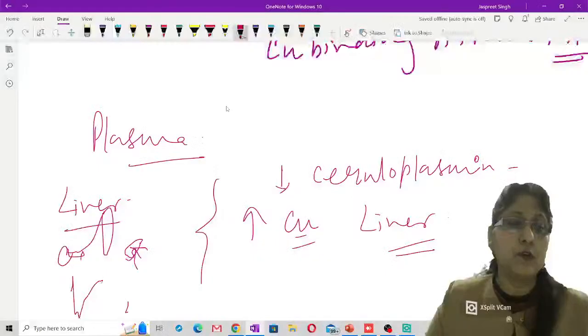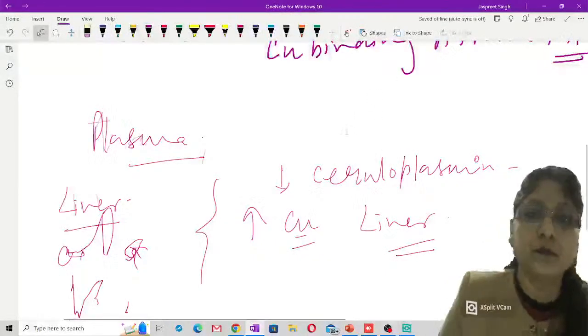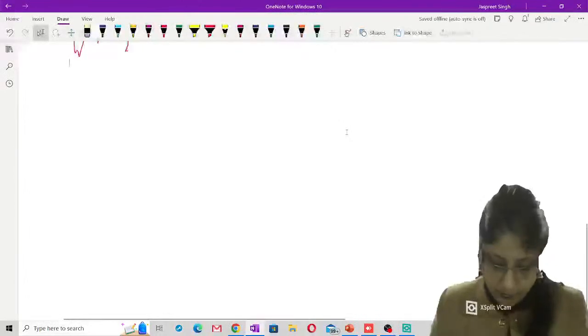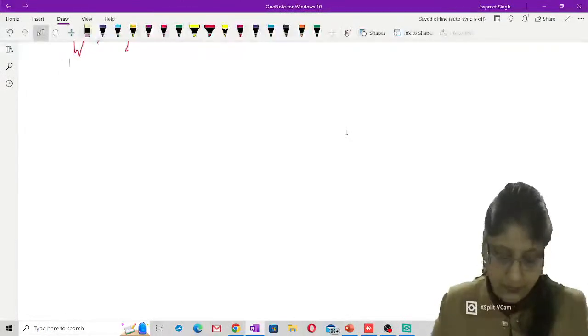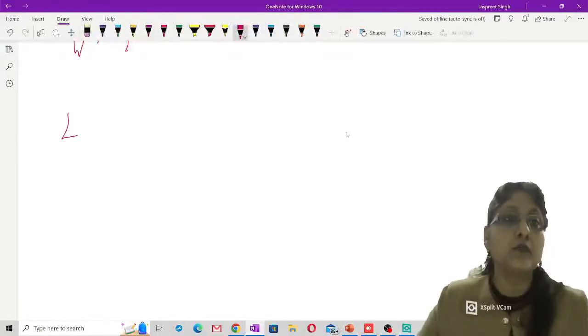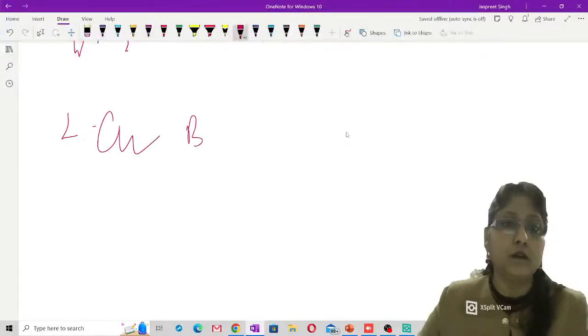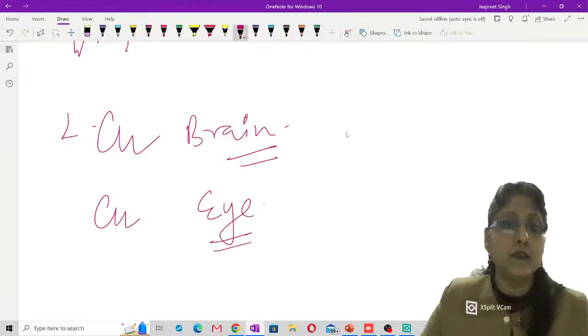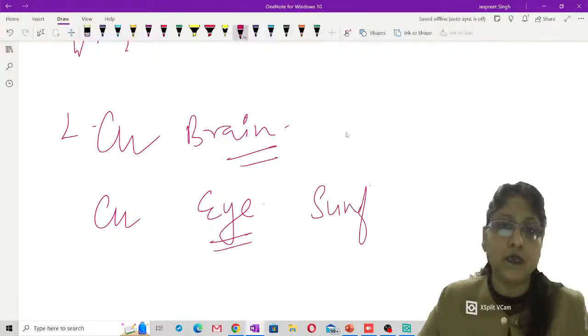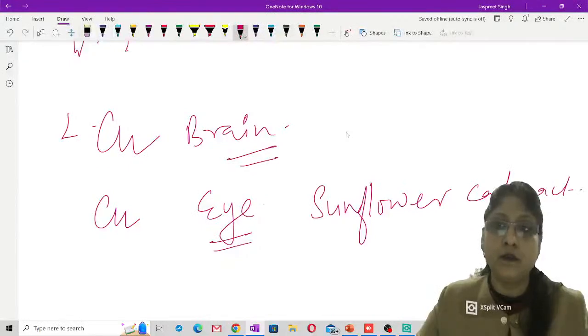the brain, resulting in psychiatric features, right? Psychiatric manifestation. So copper deposition in the brain results in psychiatric manifestation. Copper also deposits in the eye, and there you find damage of the lens that is giving you sunflower cataract. Sunflower cataract, which was shown in this question.